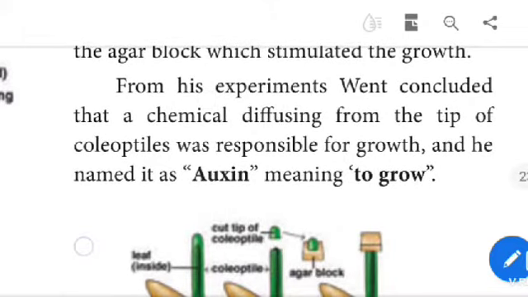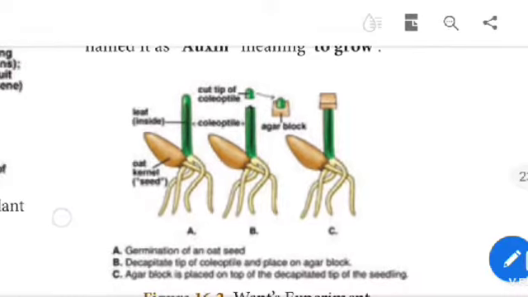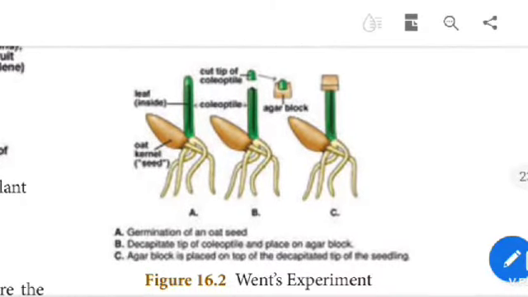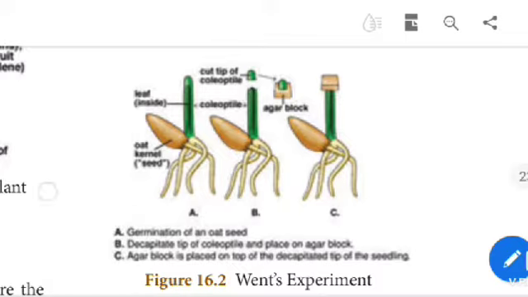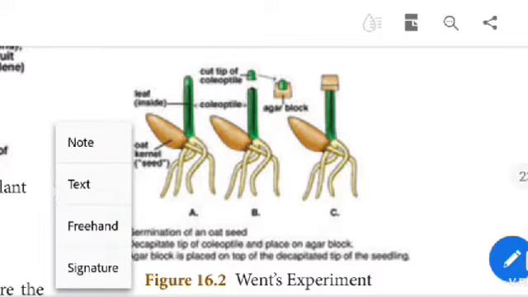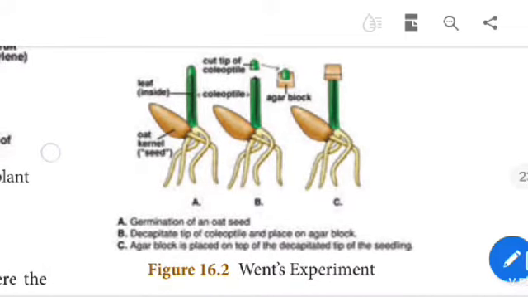From his experiments, Went concluded that a chemical diffusing from the tip of coleoptiles was responsible for growth, and he named it auxin, meaning to grow. See the germination of the seed, the decapitated tip of the coleoptile placed on an agar block, and the agar block placed on top of the decapitated seedling.